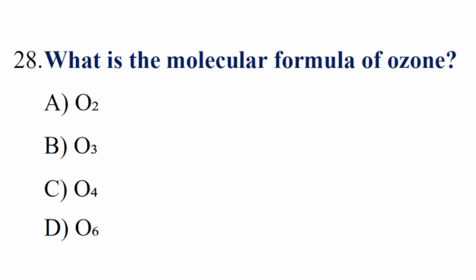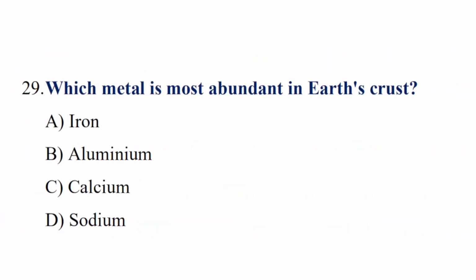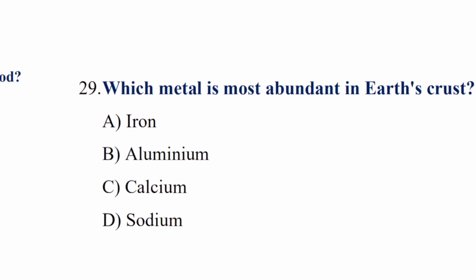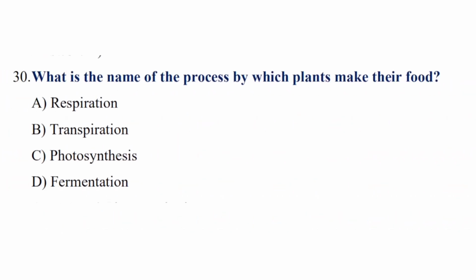Question number 28. What is the molecular formula of ozone? Correct answer is option B, O3. Question number 29. Which metal is most abundant in earth crust? Correct answer is option B, aluminium. Question number 30. What is the name of the process by which plants make their food? Correct answer is option C, photosynthesis.